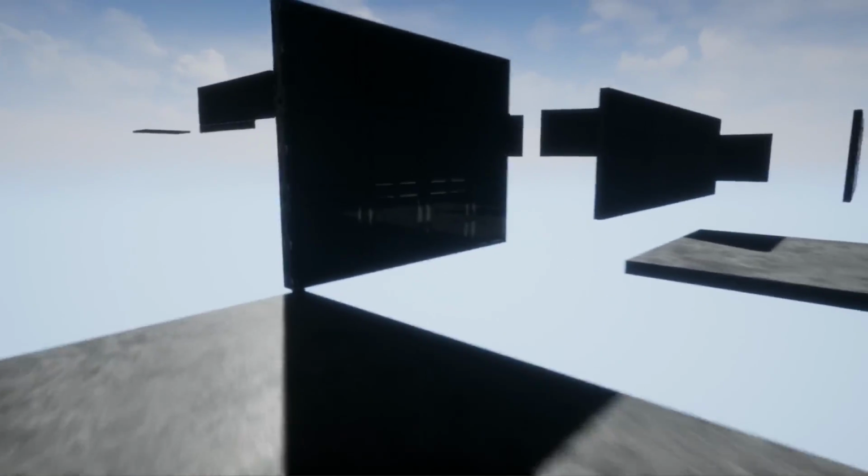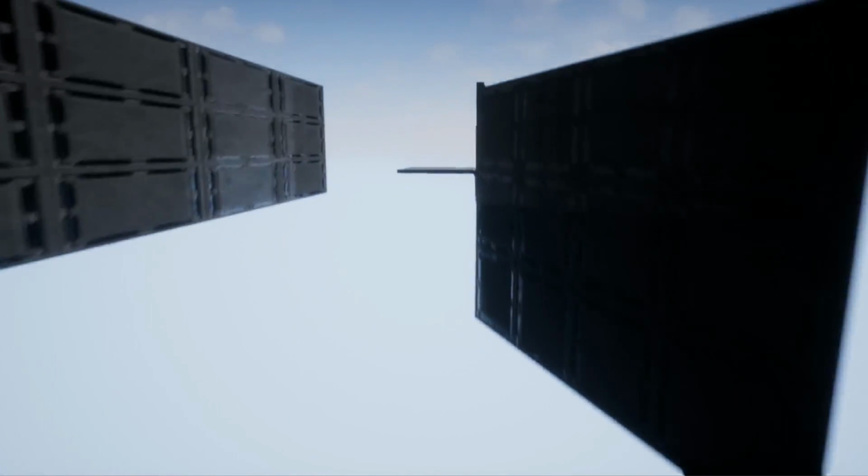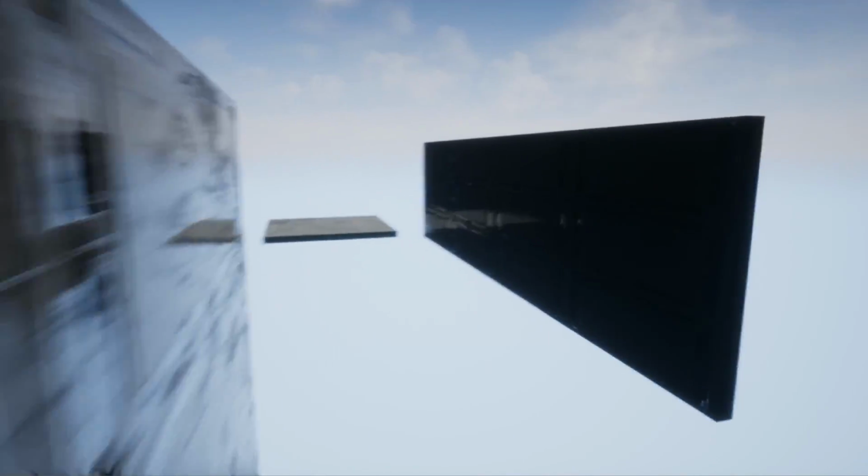Hey everyone, welcome to the Let's Create series, a series where we'll create mechanics from popular games using blueprints. Today we'll be creating wall running from Titanfall 2. This is also similar to the wall running you'll see in Mirror's Edge and Lucio from Overwatch.